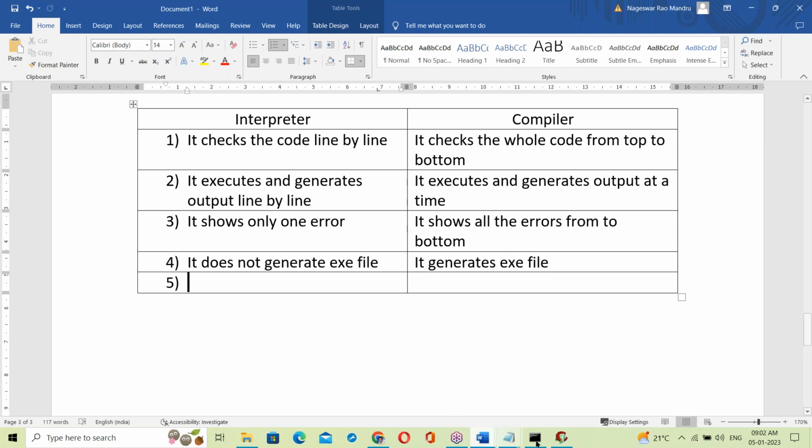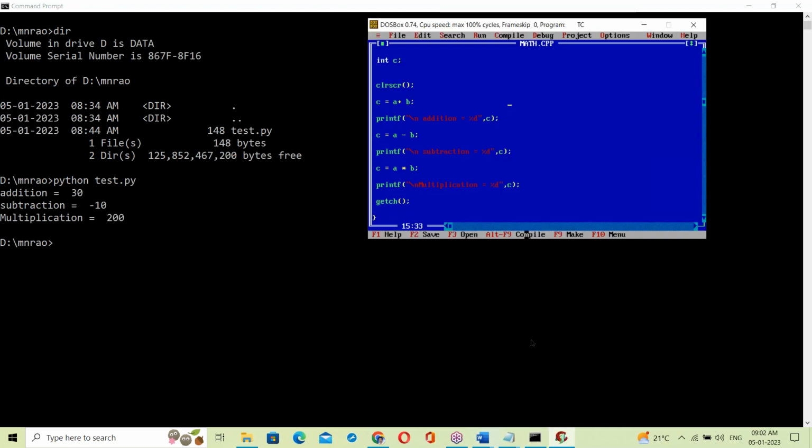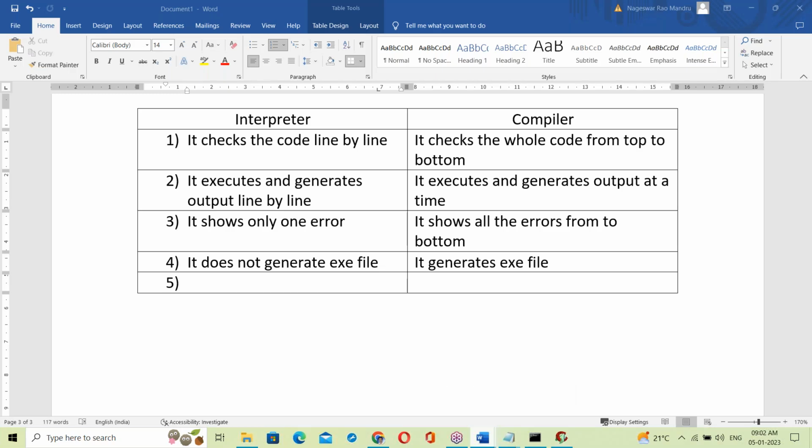One more thing. With the interpreter, the source code executes directly, for example, python test.py. The source code executes directly. But with the compiler, the exe file executes. These two points are the main important differences. The interpreter doesn't have the exe file concept and executes source code directly.